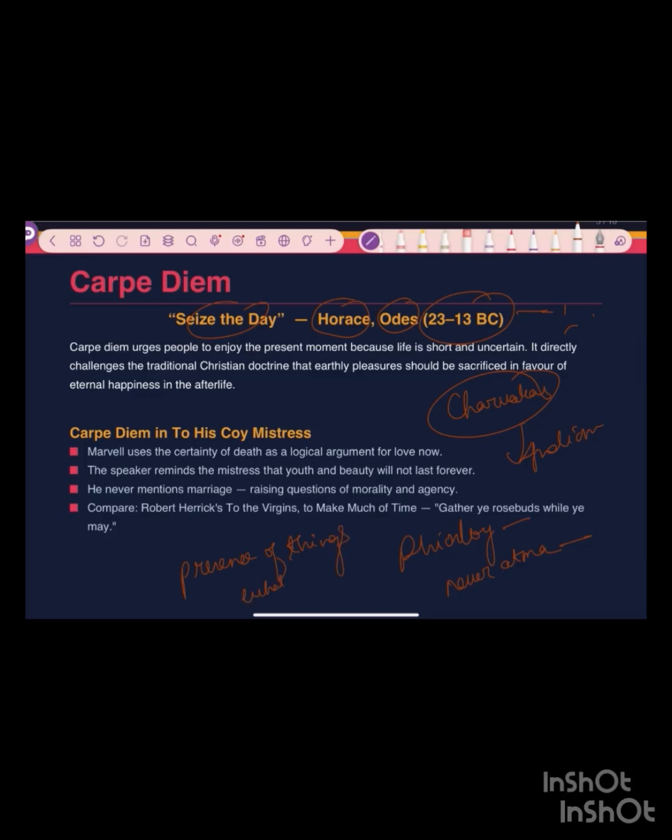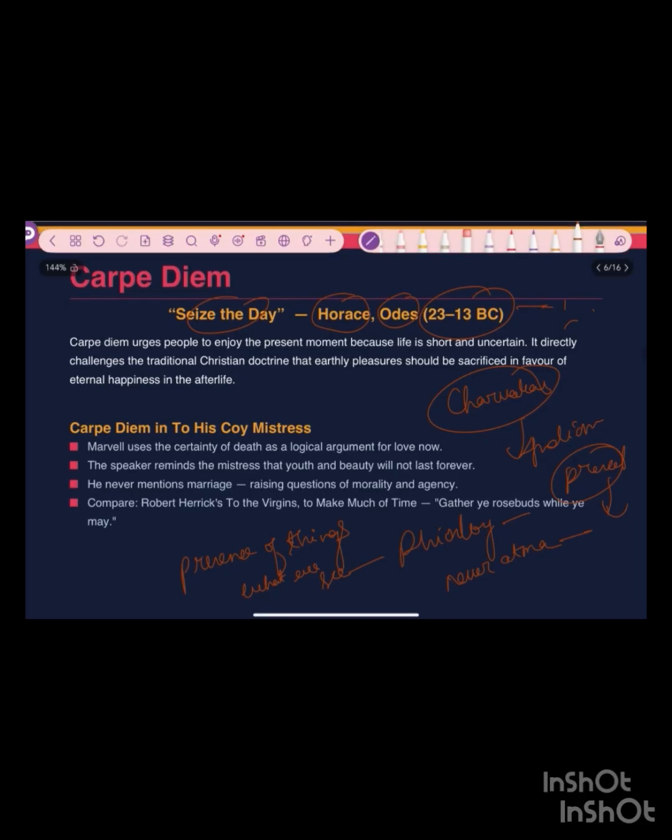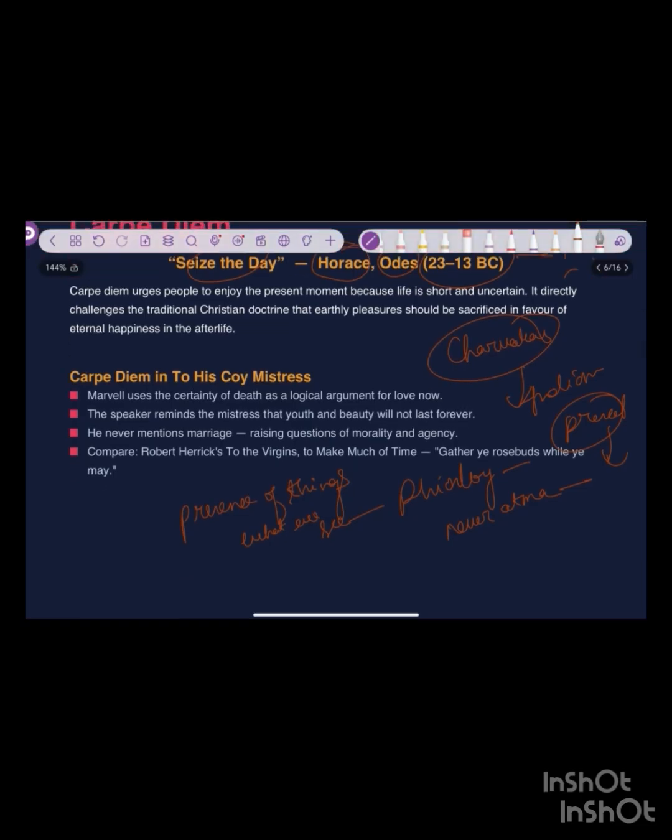What we see is what is there. We have not seen the future, we have not seen the past, but we see the present. So enjoy the present, what you perceive. So these doctrines are already there, a certain sect of societies and religions and cultures that talk about the afterlife. So these poems reject that afterlife.